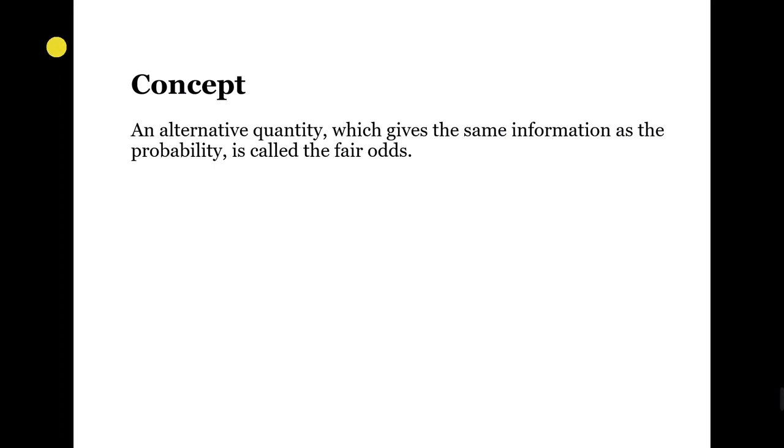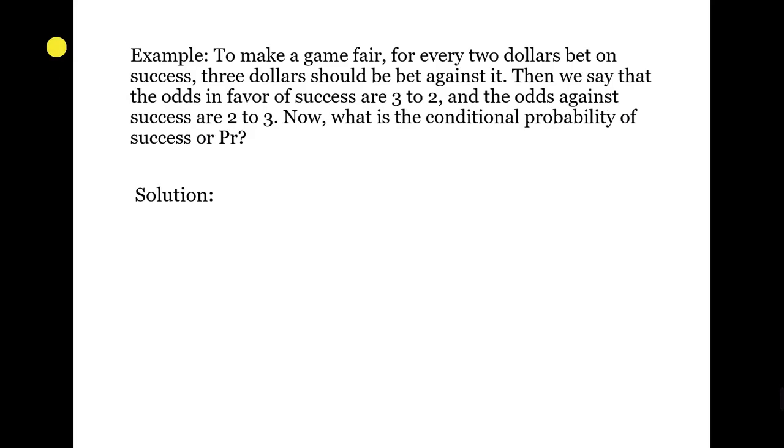For example, to make a game fair, for every $2 bet on success, $3 should be bet against it. Then we say that the odds in favor of success are 3 to 2, and the odds against success are 2 to 3.